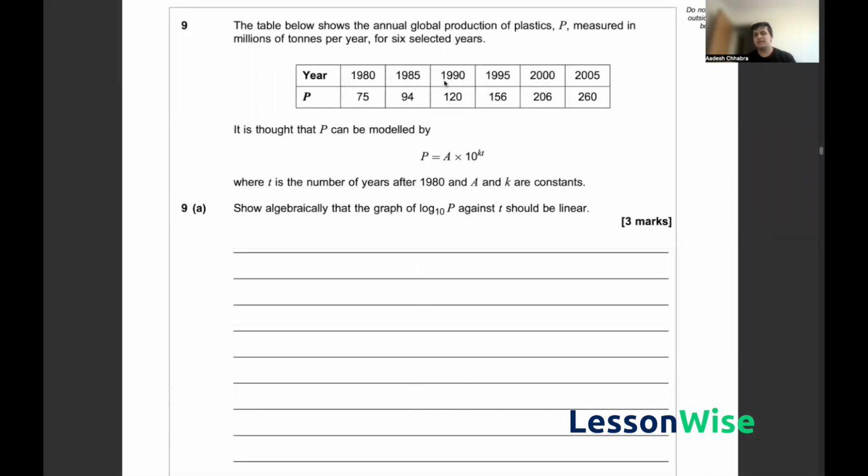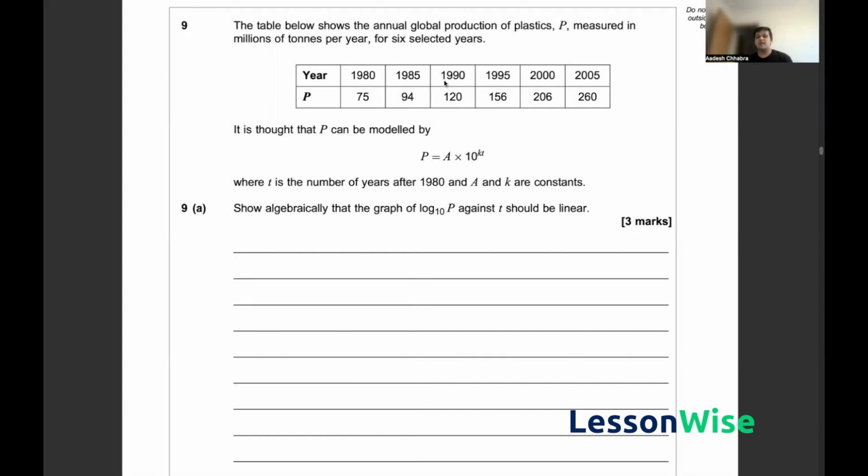So in question 9, we've been given a table showing the annual global production of plastics, measured in millions of tons per year, for 6 selected years. And it is thought that this relationship can be modeled by the equation P is equal to A times 10 to the power KT, where T is the number of years after 1980 and A and K are constants.